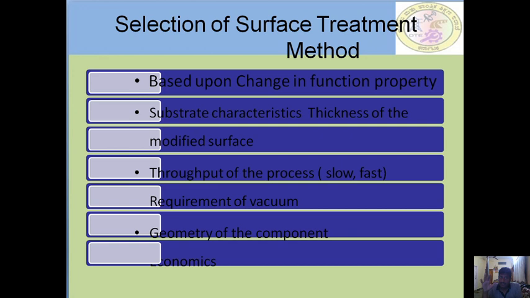Selection of surface treatment methods is based upon the change in function or property, substrate characteristics, thickness of the modified surface, meaning what the substrate of your material is, and whether it should be modified or not. According to our requirement, we have to select the type of treatment, whether it is a slow process or a fast process, the geometry of the component, and finally, very important, economics.